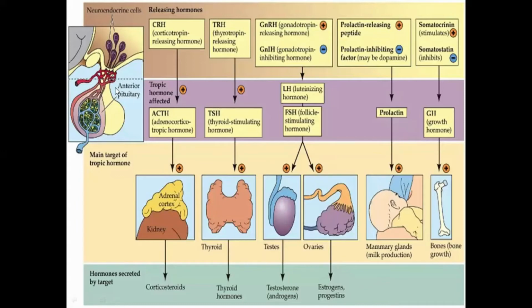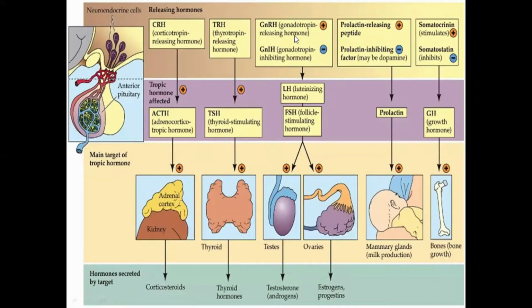This portion is the anterior pituitary lobe, this portion is the hypothalamus, this portion is the target tissue, and this part is the hormone secreted. So what is the role of prolactin?